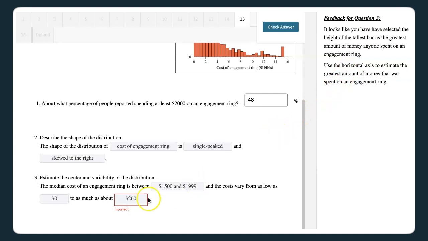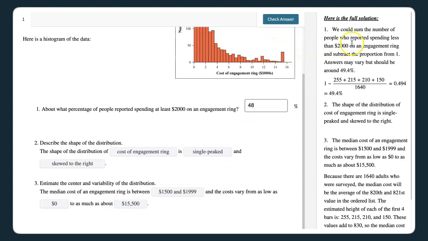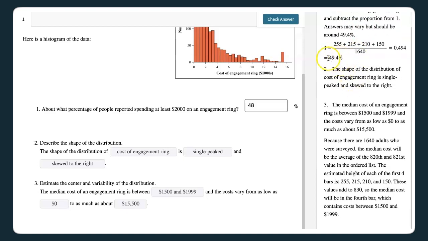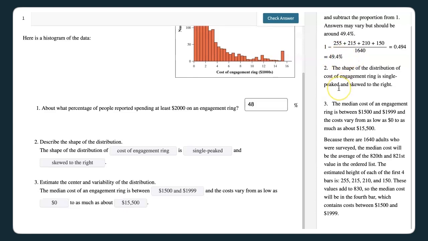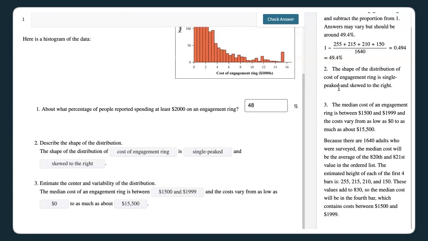So rather than that, they learn the costs of the rings vary from $0 to as much as about $1,550, and by the time they get to the end, they can see the full solution and all of the details behind it. They can see the actual percentage and see how close they were in their estimation. So this is an example of what we're doing as we're coding through the Practice of Statistics 7th edition.